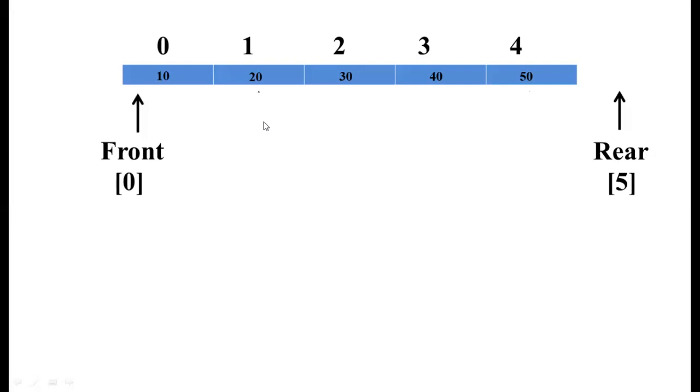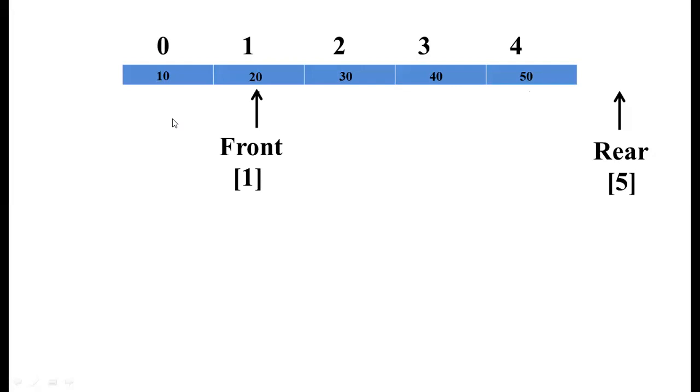Here the front value is 10, so whenever you try to delete, the 10 will get deleted. Generally, people will say that after deleting the first element, the front should move to the next location, which is completely wrong. Please understand, whenever you delete an element from the front location, never move the front towards the right side. The front will always point to the 0th location.